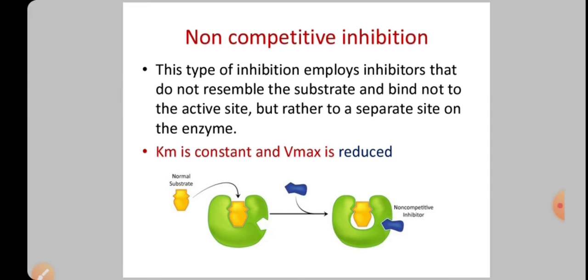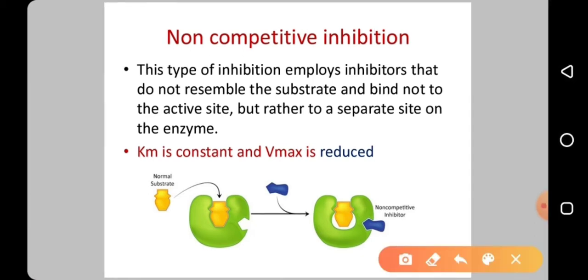So you can see here, this is the normal substrate, this is the active site where it binds. But there are inhibitors that bind somewhere else here. That means it is not binding the active site, but somewhere else. So it is not resembling the substrate, it is binding elsewhere. Somehow it reduces the activity. You can see here Km is constant, but Vmax is reduced in the entire process of non-competitive inhibition.